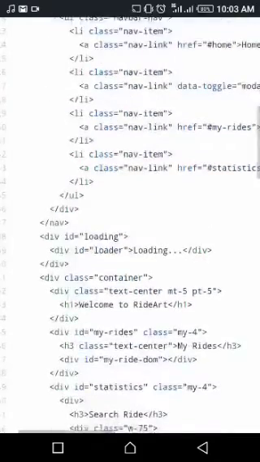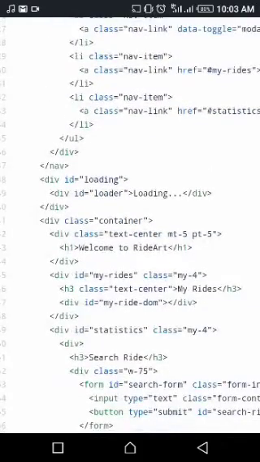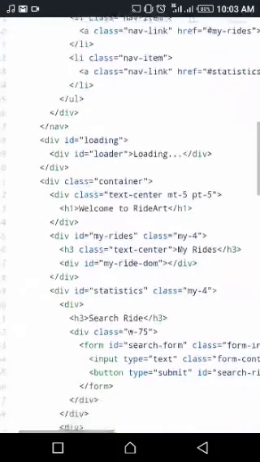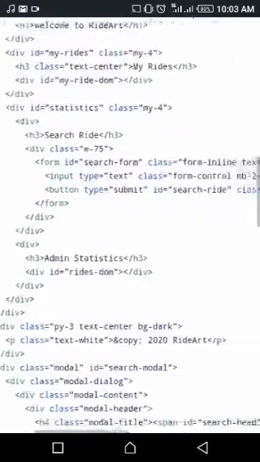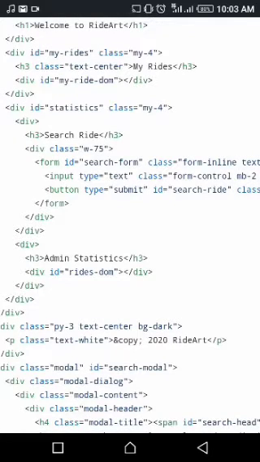And this place is talking about the loader. We put a loader in between the welcome message and my rides, like welcome to RideArt and my rides. So this is the loader here. And there is an input tag. If you remember, when I said in the smart contract that if you want to look for your ride information using your ride ID, you can just input it in there and search for it, and you find it there.